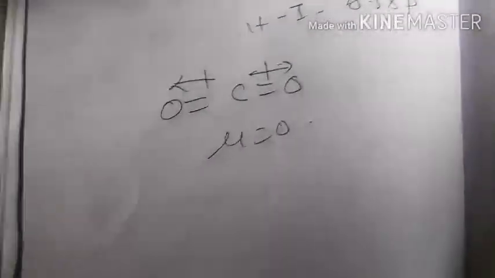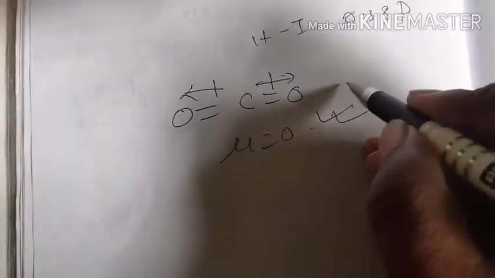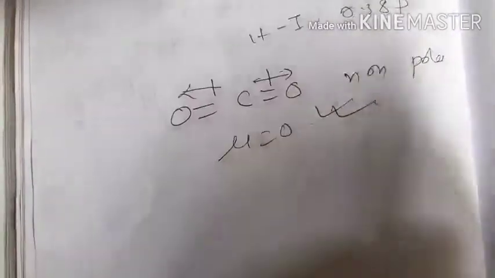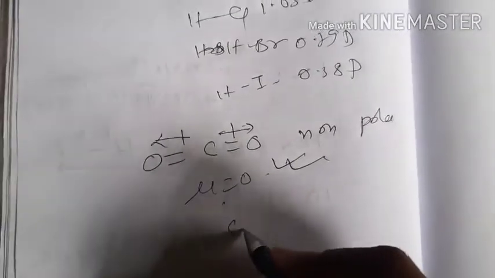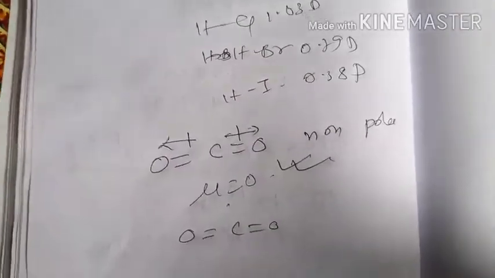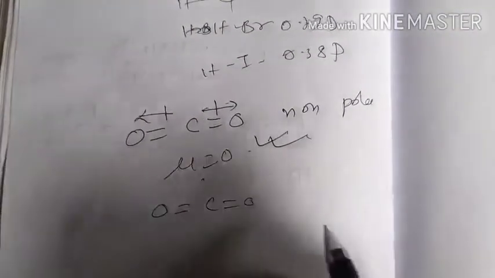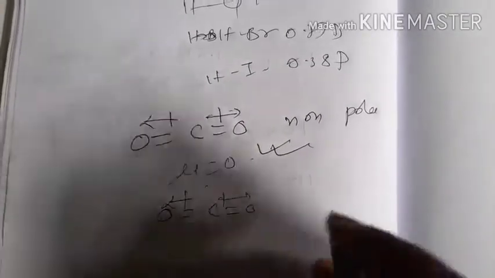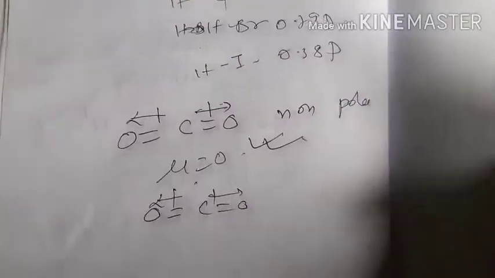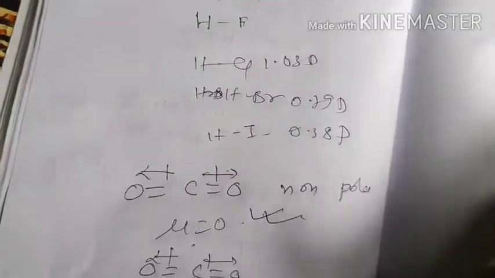As carbon dioxide has a dipole moment of 0, it is known as a non-polar molecule. That means if there is any dipole moment present in the molecule, it is known as a polar molecule. So carbon dioxide is non-polar. Why? Because carbon dioxide has a symmetrical structure, and as the two CO bond dipoles cancel out their effect, mu will be 0. Again, let us consider a molecule like BF3, boron trifluoride.